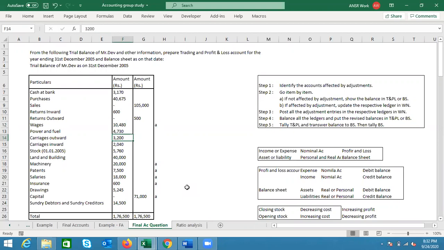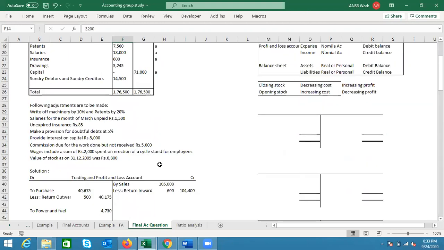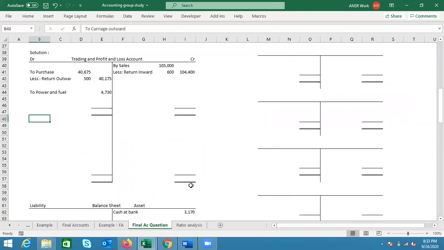Now, whenever there is carriage outward, it must be related to the sold goods. It can never be for the purchased goods, because purchased goods come in, they never go out. Make sense? So it is never related to the factory, because it is happening after the sale only. The sale is already done. Because it is directly related to the sales, it will go to the profit and loss account, 3,200. Is that clear to everybody or should I repeat that?